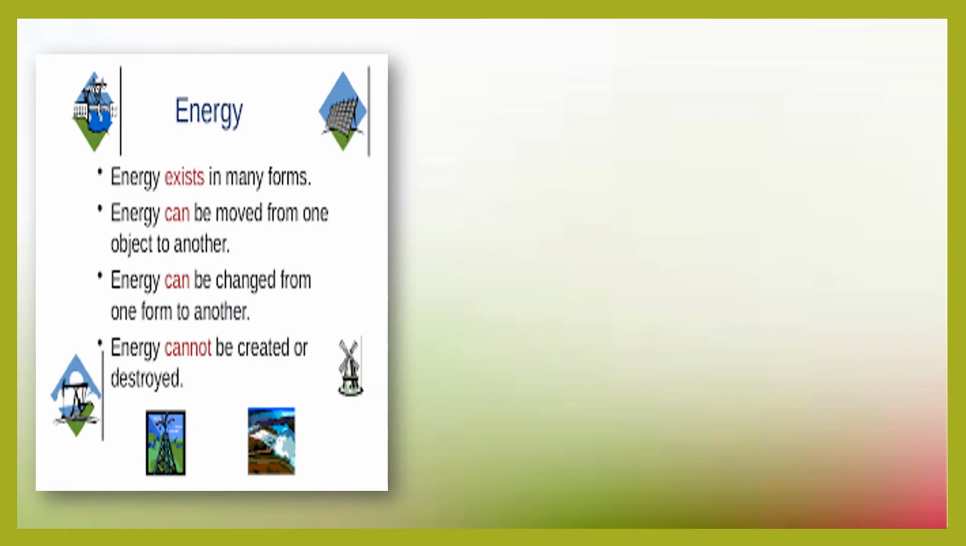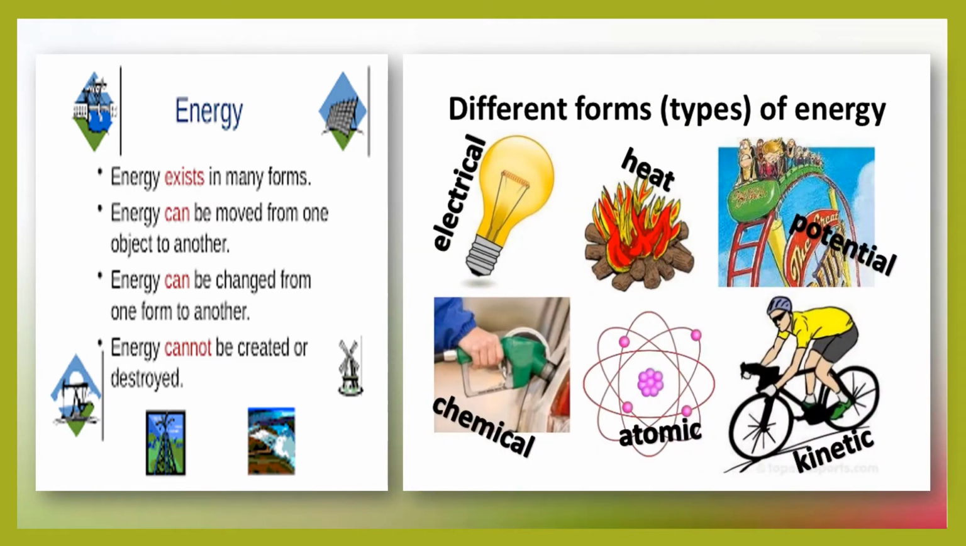Energy exists in many forms. It can be moved from one object to another and changed from one form to another, but energy can never be created nor destroyed. There are different forms of energy like electrical energy, heat energy, potential and kinetic energy, atomic energy, chemical energy, gravitational energy, mechanical energy, etc.